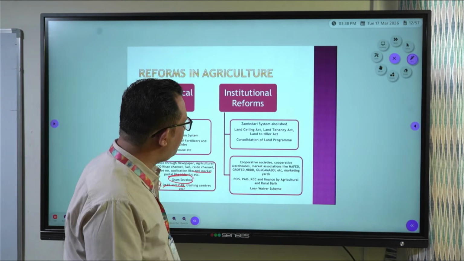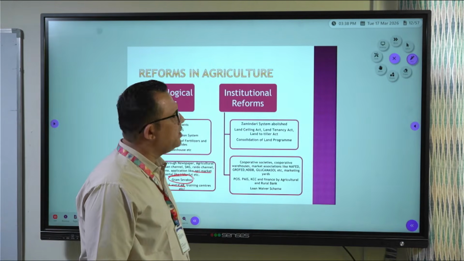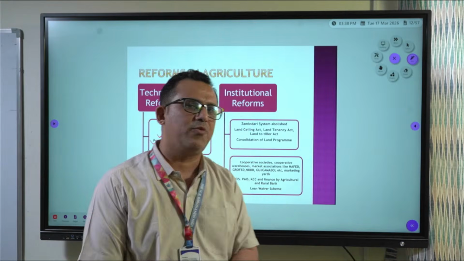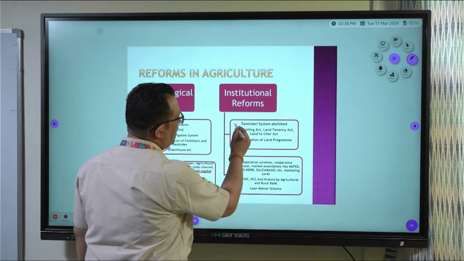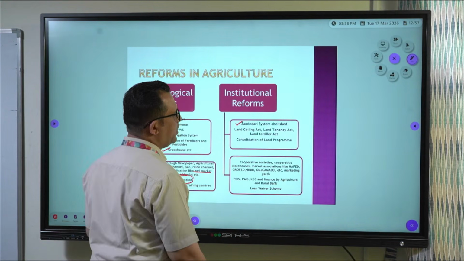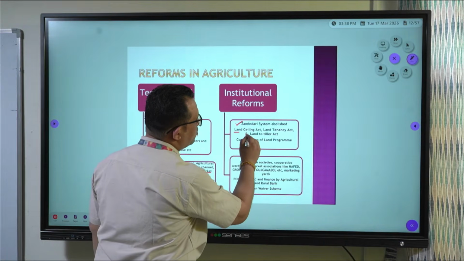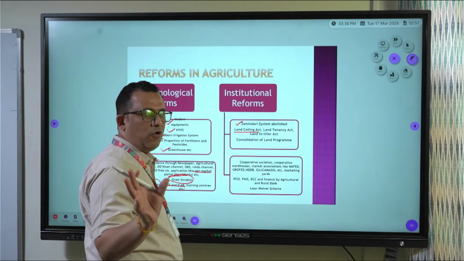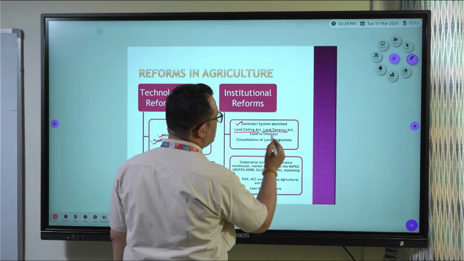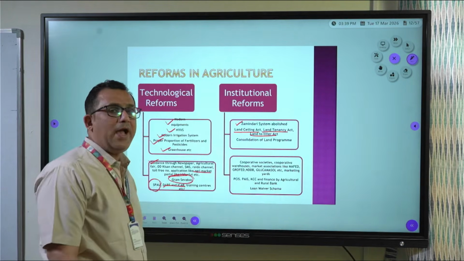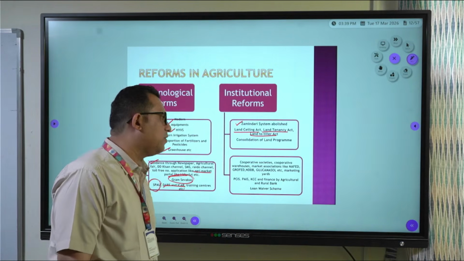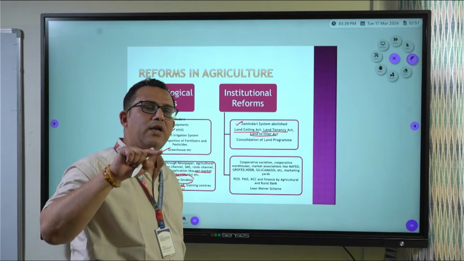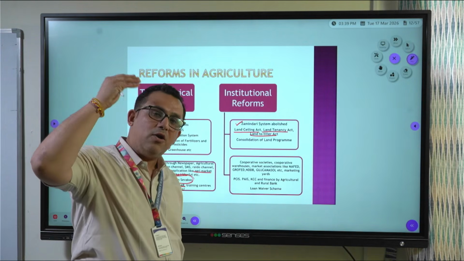Now under institutional reforms, what has been done? Institutional reforms are related to land reforms, crop subsidy and sale of agriculture produce. First of all, the government abolished the zamindari system. For that, the government introduced the Land Ceiling Act to fix the proportion of land holding for farmers. Then the Land Tenancy Act, the Land to Tillers Act. These acts were introduced so that tillers, the farmers, can get land, not the owner or the landlord.